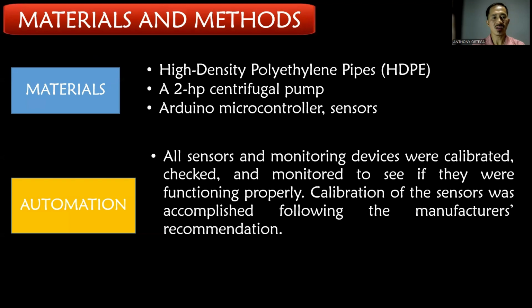For the automation, all sensors and monitoring devices were calibrated, checked, and monitored to see if they were functioning properly. Calibration of the sensors was accomplished following the manufacturer's recommendations.